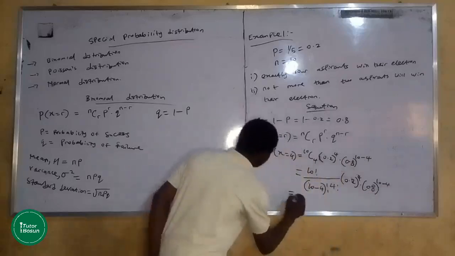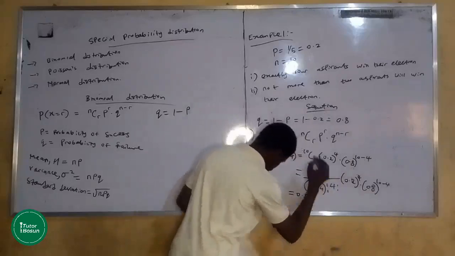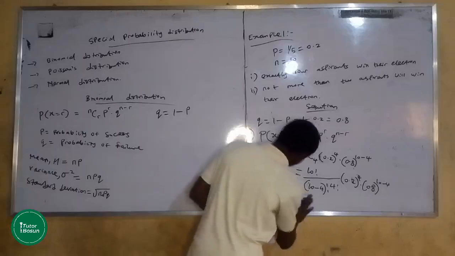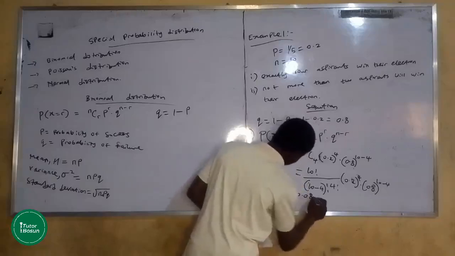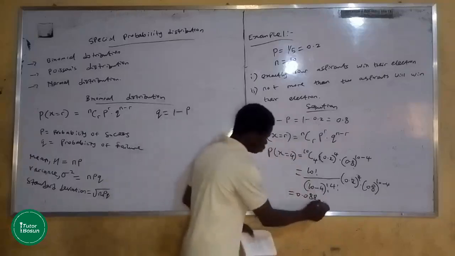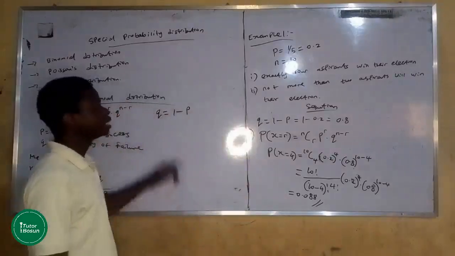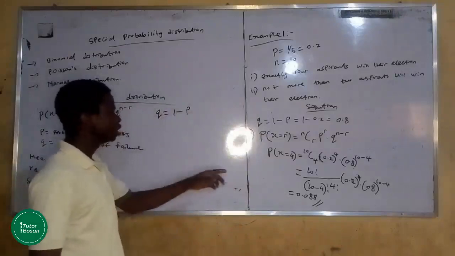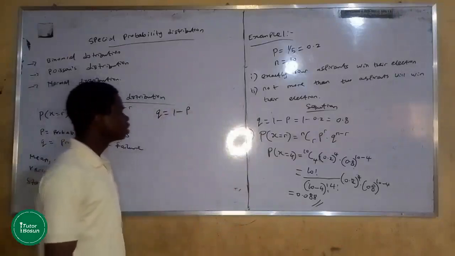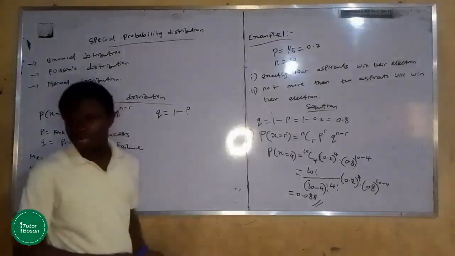If you do this very well, we should be getting 0.088. That is the probability that exactly 4 aspirants win their election is going to be 0.088.